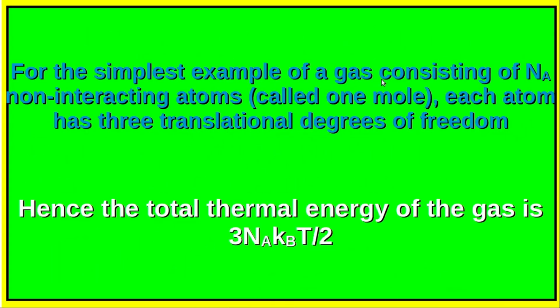For the simplest example of a gas consisting of NA non-interacting atoms, and this particular quantity is known as 1 mole. Each atom has 3 translational degrees of freedom. Hence the total thermal energy of the gas is 3 NA kB T by 2. That means 3RT by 2.